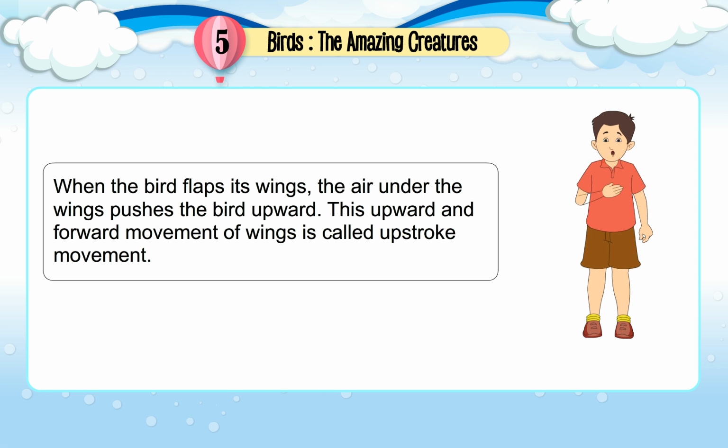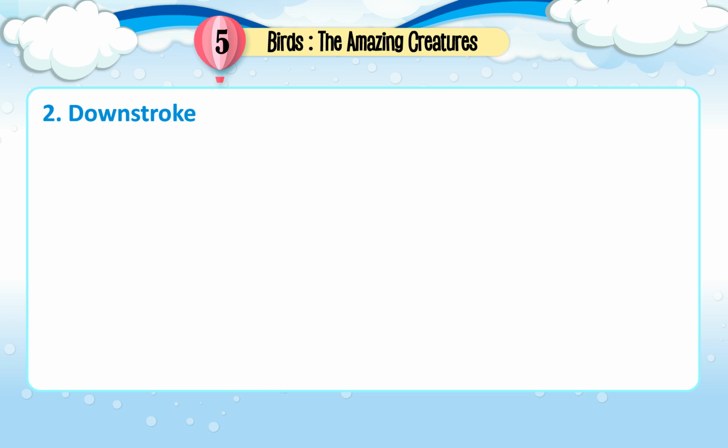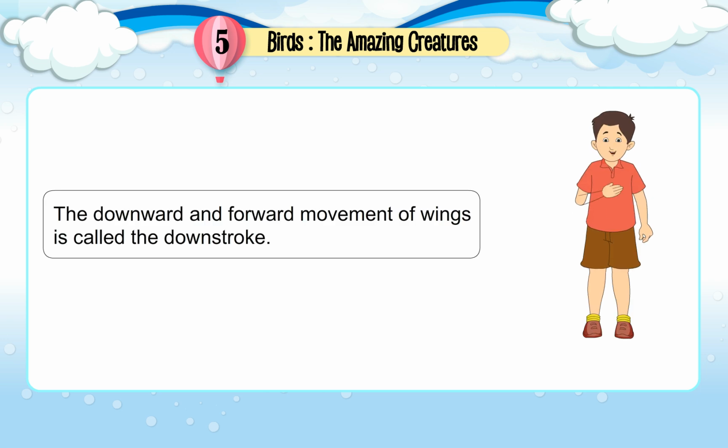1. Upstroke. When the bird flaps its wings, the air under the wings pushes the bird upward. This upward and forward movement of wings is called upstroke movement. 2. Downstroke. The downward and forward movement of wings is called the downstroke.